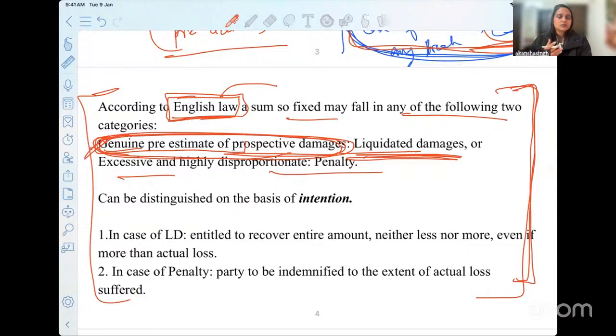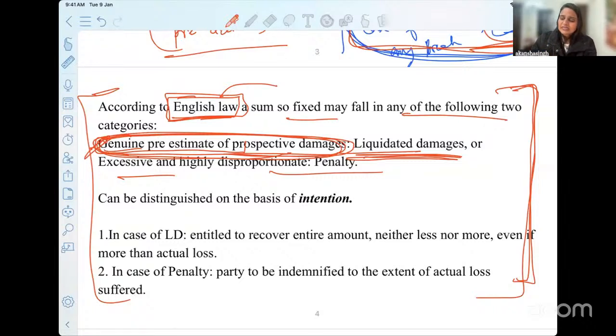Just to simply say, I have made a sale agreement, but on the top of it, I write lease deed. Now, will that change the entire idea of the agreement? No. When you are reading it in its entirety, you will find out what the intention is. So if it is a genuine pre-estimate, the court will accept and grant you the exact genuine pre-estimate that you have put in your agreement.